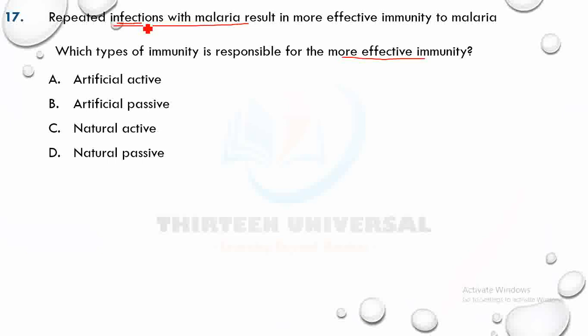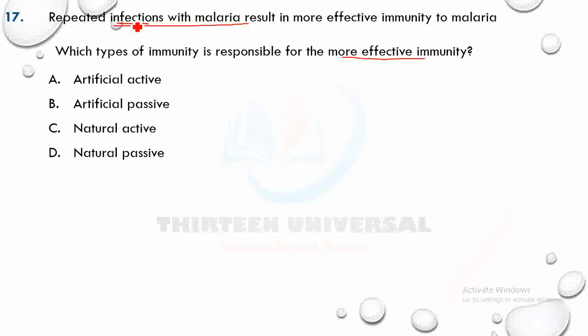Because it involves the pathogen, it's going to trigger an immune response. Pathogens always trigger immune response. They're antigens, and memory cells are formed, and then active immunity is formed. Not artificial.